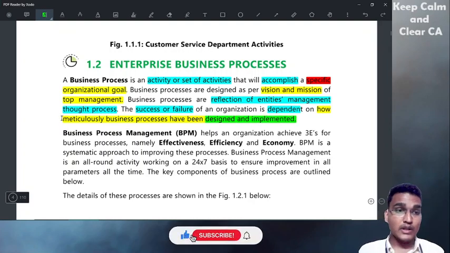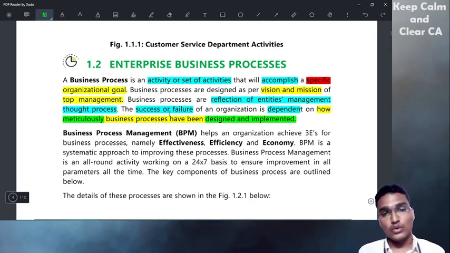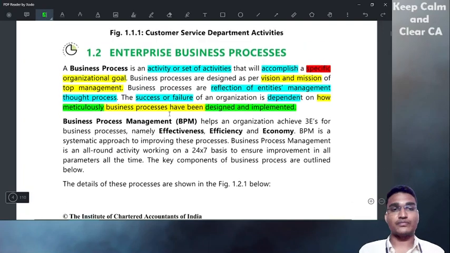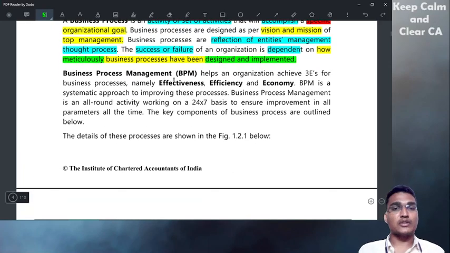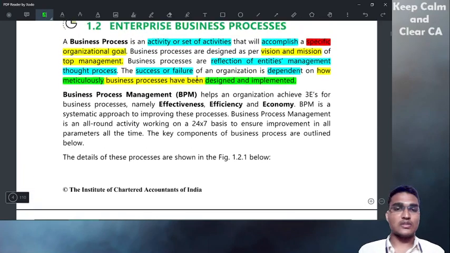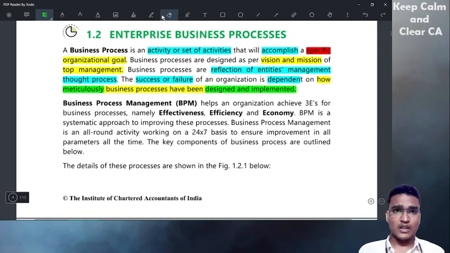Detailly, thoroughly, they have to design and implement so as to achieve the success. If they don't do this, they will fail in the process. They will fail in the organization as a whole. Right? Next, business process management, BPM. This is also one important topic.